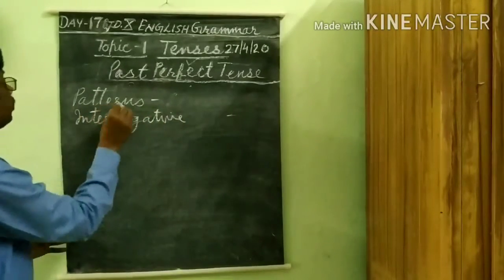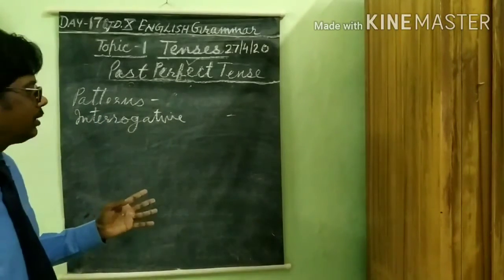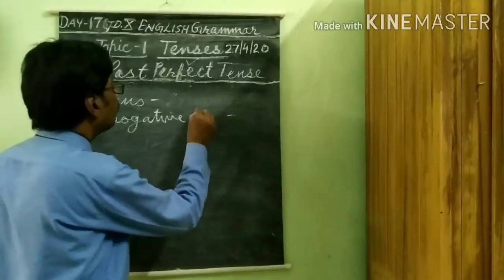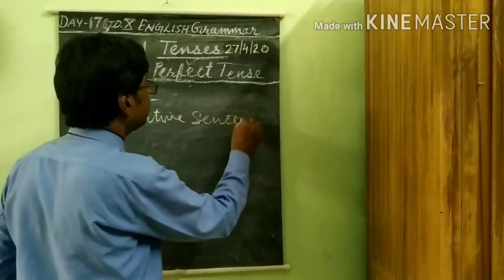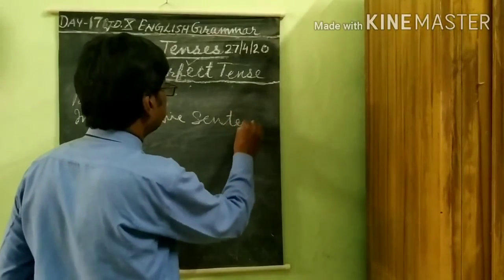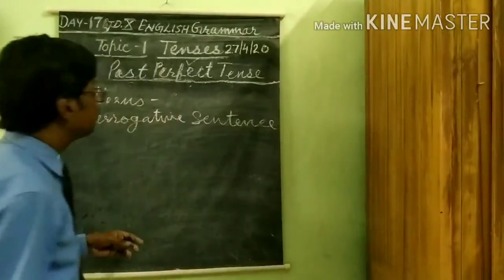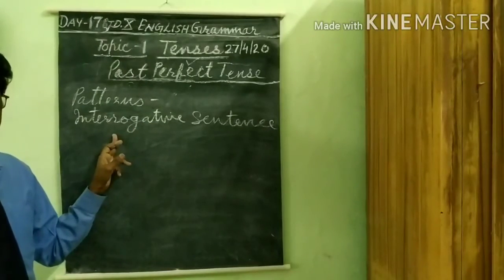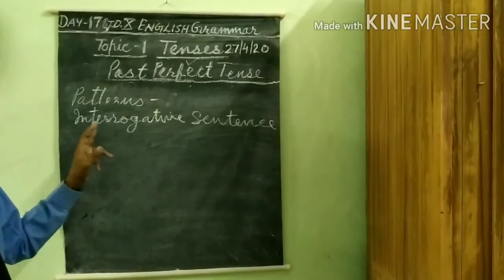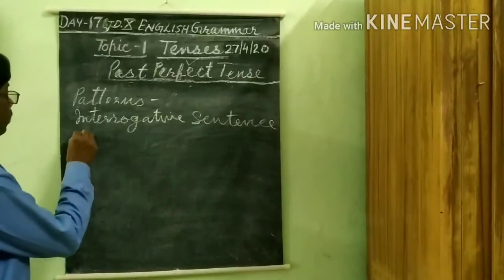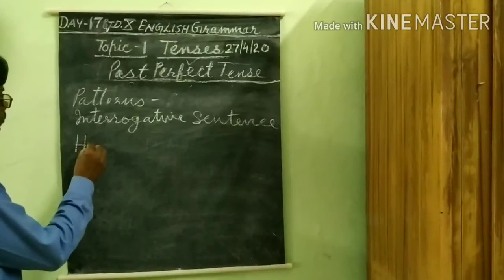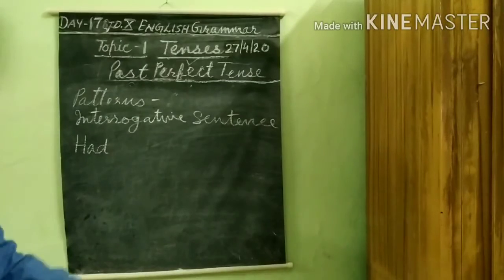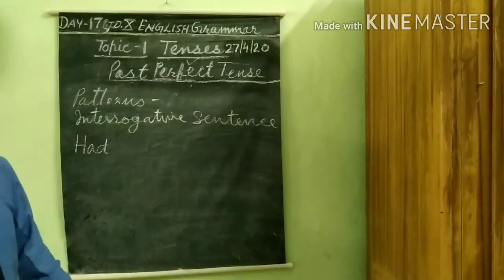Now interrogative. No need to tell over and over what is interrogative. However, I tell you, in these types of sentences, questions are asked, so these are called interrogative sentences. First of all, had. We are studying past perfect tense, that's why I have taken had here.